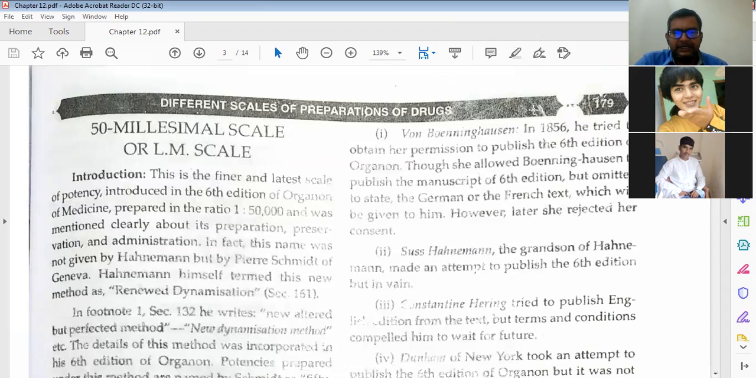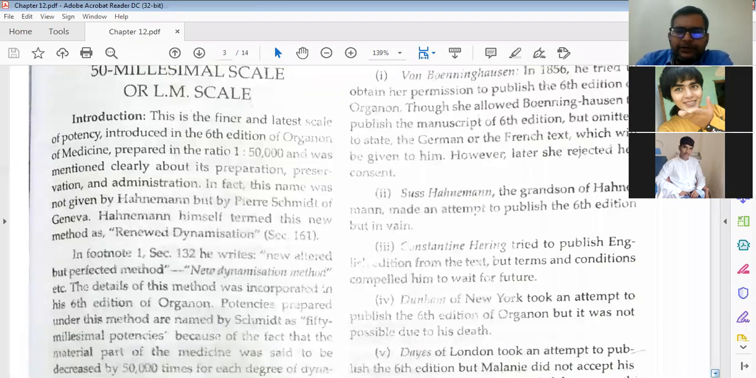What was the next attempt? Suss Hahnemann, the grandson of Hahnemann, made an attempt to publish the 6th edition, but in vain. He was the son of Hahnemann's first wife's child, that is, a grandson. They were trying to publish, but still all the rights were with Hahnemann's second wife. That's why it was again a big problem, and they were not able to publish.